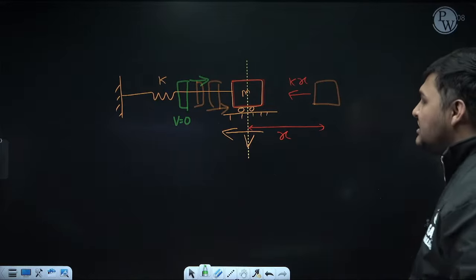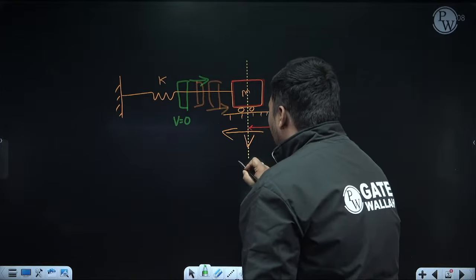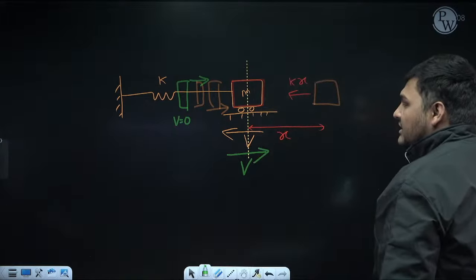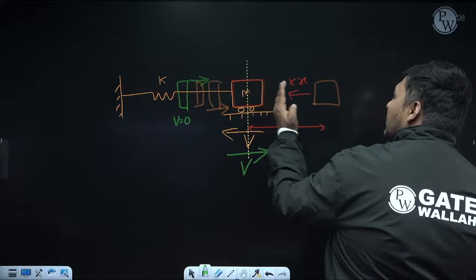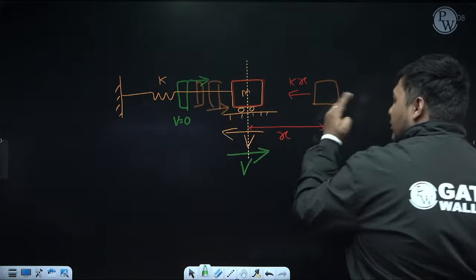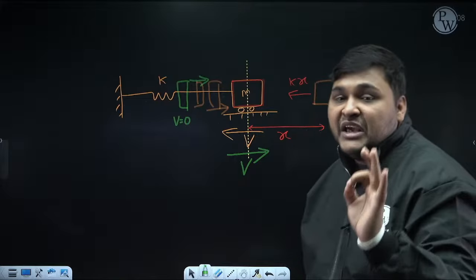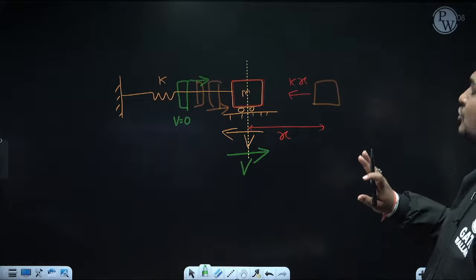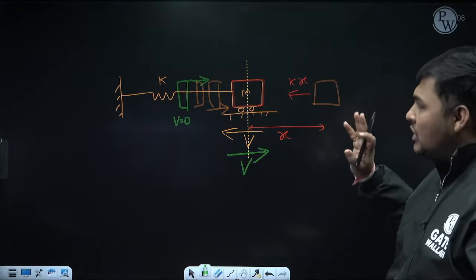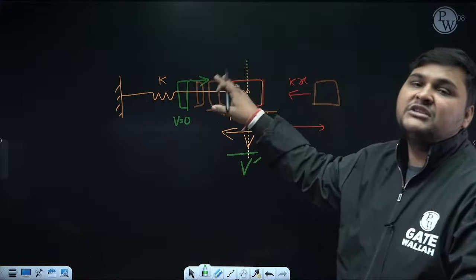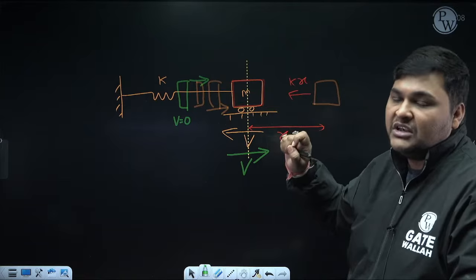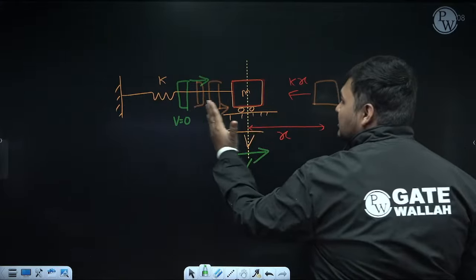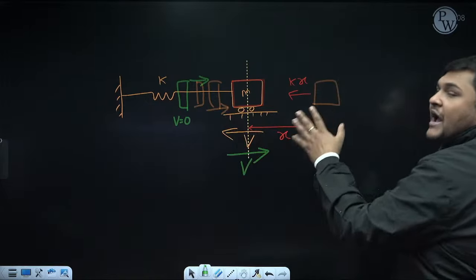Since its velocity is increasing, when it reaches its mean position, its velocity will be maximum, but now the direction of velocity will be towards this side. Due to this velocity, again it will move in this direction, and this motion will continue. If there is no loss in energy during this motion, right now we are assuming there is no friction and no resistance provided by air. I am assuming it is in vacuum. So if there is no resistance, during motion total energy will be constant. And if total energy is constant, this to and fro motion will occur infinite times.